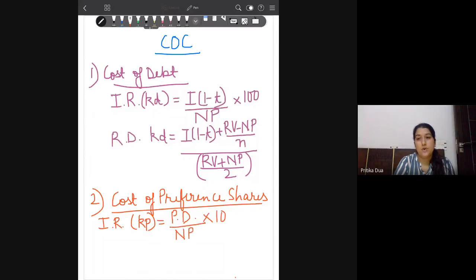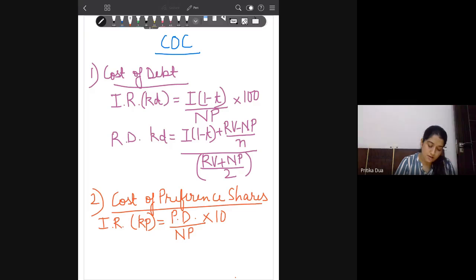Okay, so the preference dividend which the firm is paying divided by the net proceeds into 100 gives you the cost of irredeemable preference shares. Again, as I told, the working is the same.